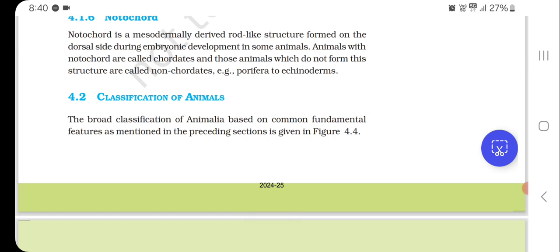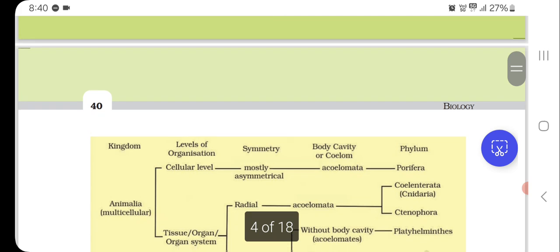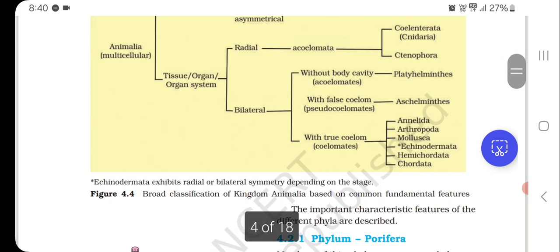Classification of animals. The broad classification of Animalia based on common fundamental features as mentioned in the preceding sections is given in figure 4.4. Here we can see broad classification of them.